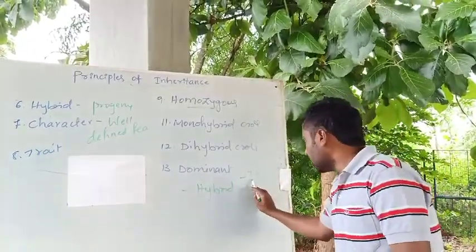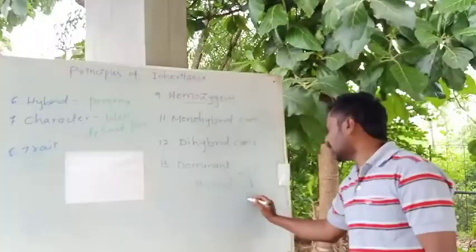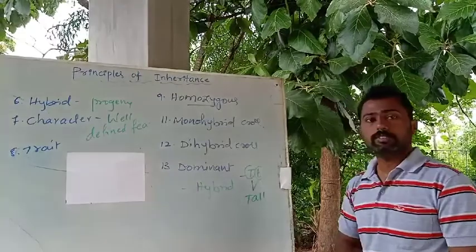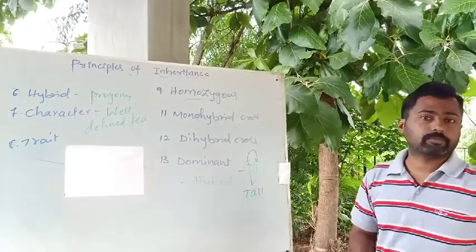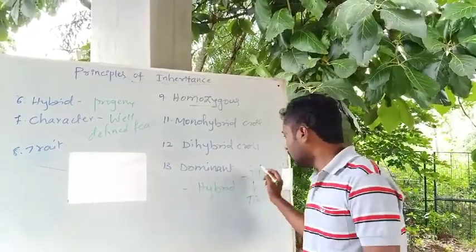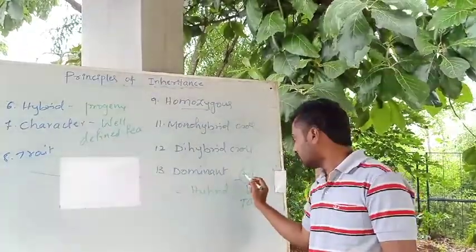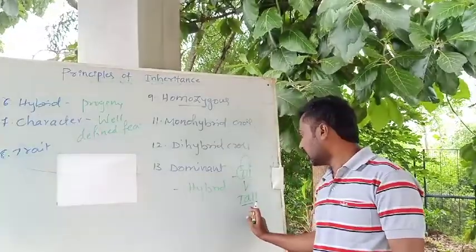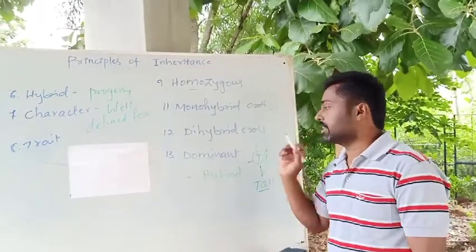If they are present together in a hybrid, the character that can be seen in the hybrid will be tall. It means capital T is masking the expression of small t. So that character is considered a dominant one.